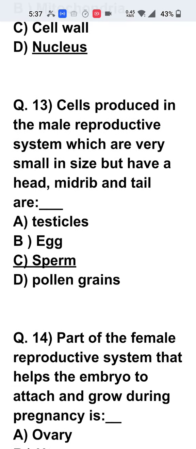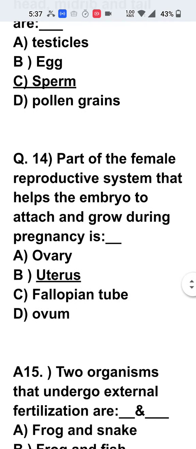Now, let us see 13th question. Cells produced in the male reproductive system, which are very small in size but have a head and middle part and the tail, are nothing but the male gametes called sperms. Now 14th question, let us see.